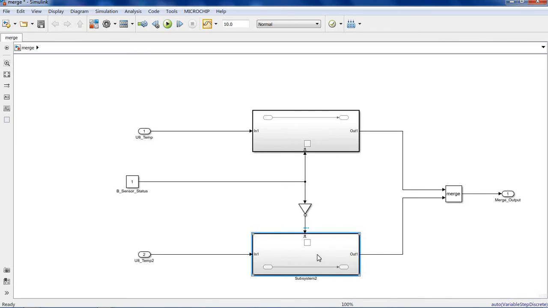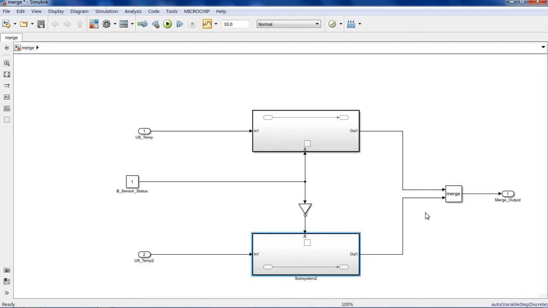So at a time only one subsystem will be active. The merge block selects the output only of the currently active subsystem.